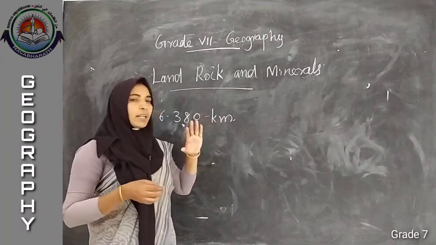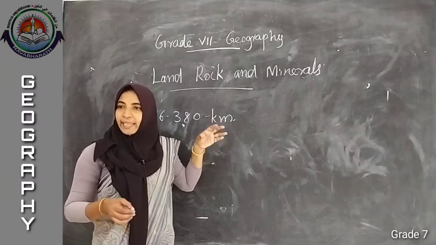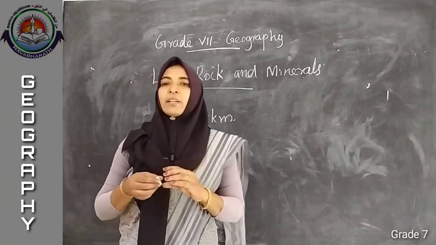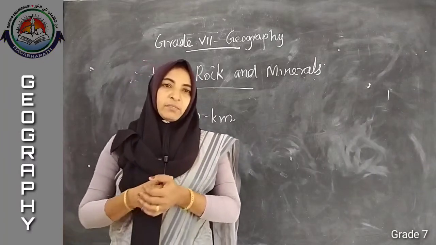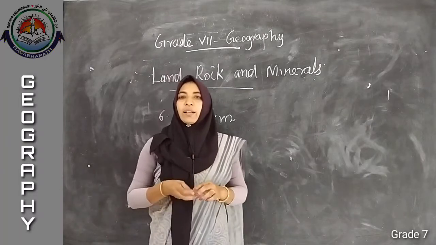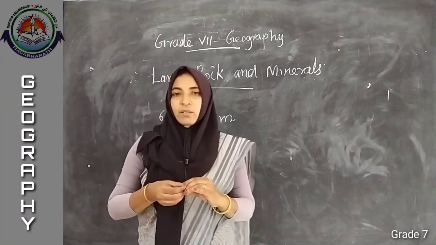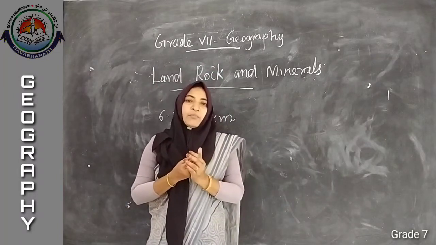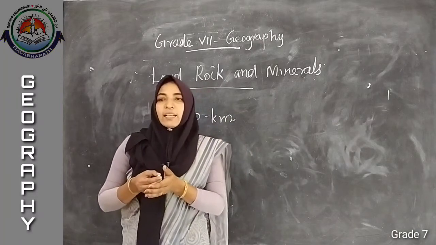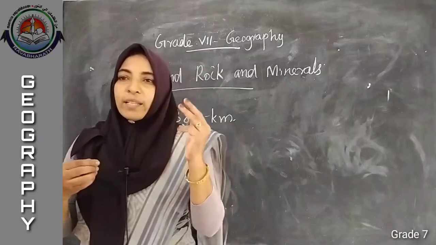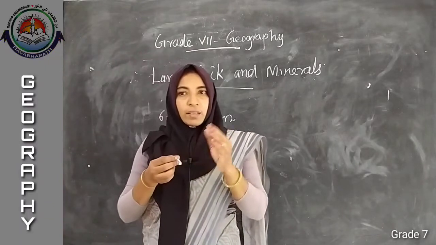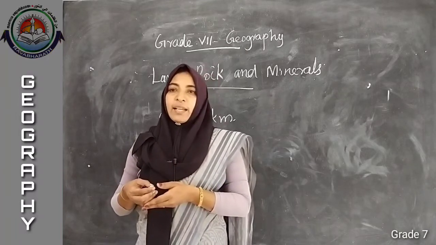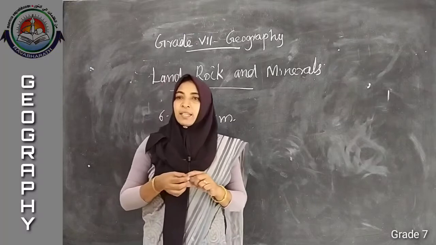Listen, I told you we are going to study about the interior of our earth. For that we can compare our earth to a boiled egg. What is the shape of an egg? Almost a spherical shape. Then if we make a cross section of the egg, how many sections will be there? If we make a cross section of a boiled egg, we can see 3 layers.